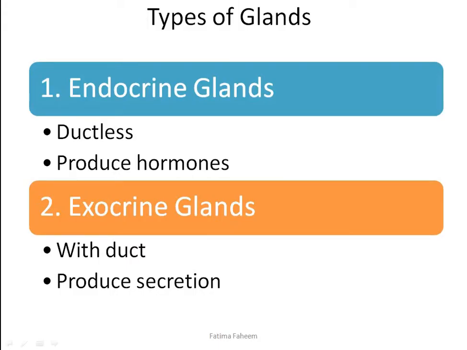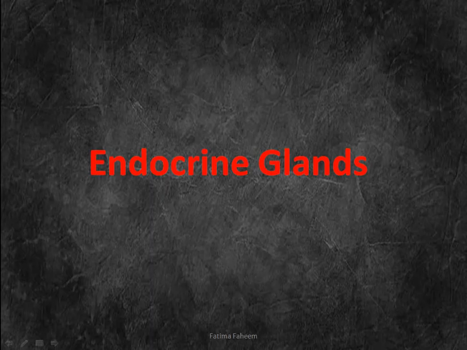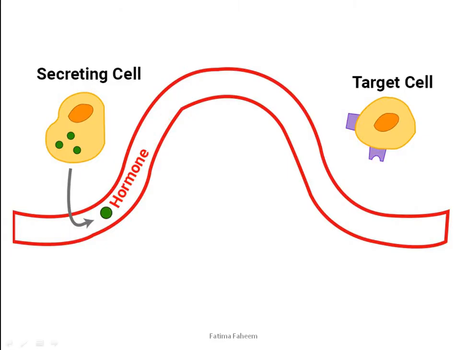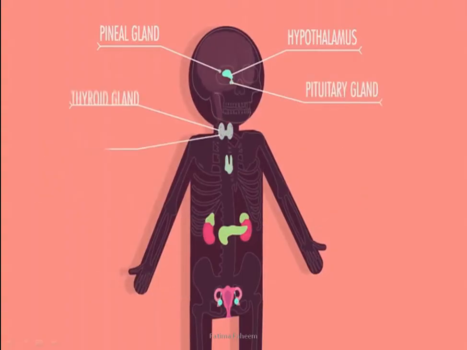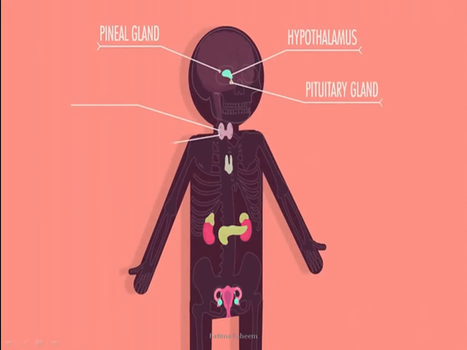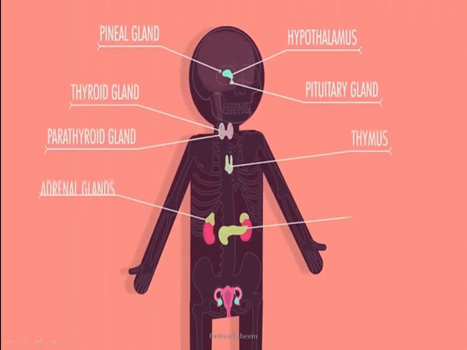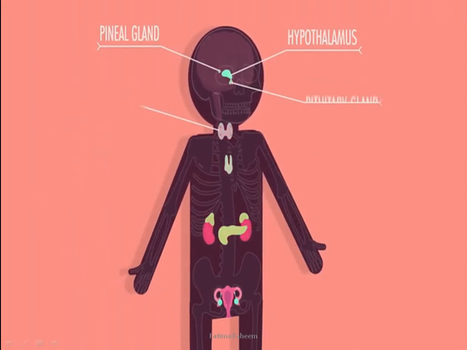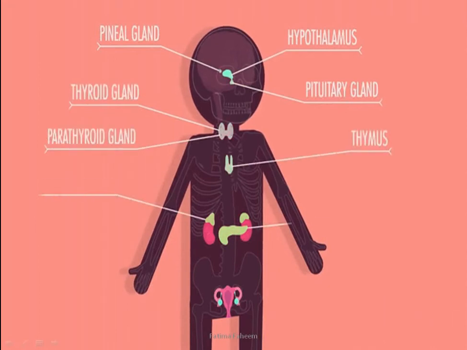Like I told you, the endocrine glands have no duct and they produce hormones. So basically, the hormone is released directly into the bloodstream, which will be transported to the target cell, which would be present in the target organ or target organs. We have many endocrine glands, like you can see here in the animation, but obviously the syllabus does not include all of them. We will only go through a few of them which are included in the syllabus.